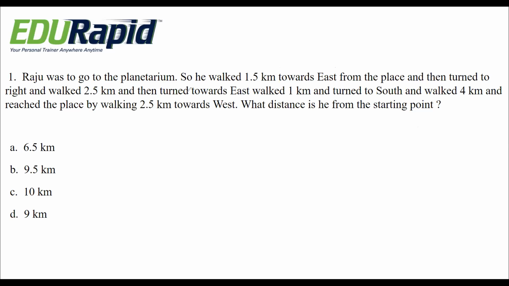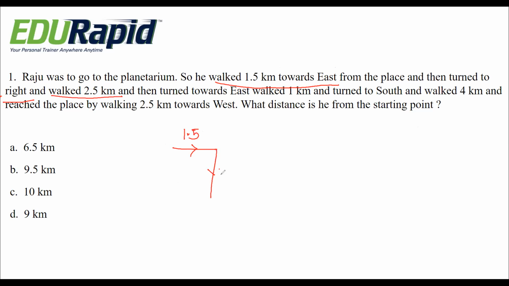Okay, now let's start. Raju walked 1.5 kilometer towards east. So towards east direction, he walked 1.5 kilometer and then turned to right and walked 2.5 kilometer.